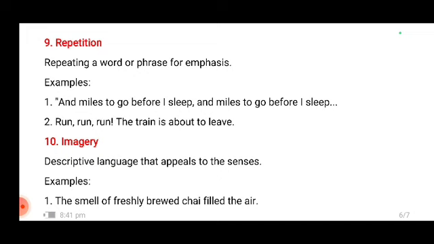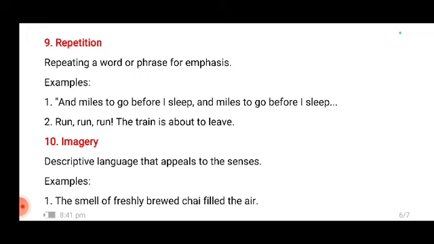Next is repetition. Repetition is when we use a word or phrase for emphasis, to create a good effect. And miles to go before I sleep, and miles to go before I sleep. So the poet repeats the same sentence, right? To put emphasis, show its importance in the poem or the text. Run, run, run, the train is about to leave. So again, we are showing urgency here, that the train might leave. So whenever the same phrase or word is repeated a number of times, you can identify that this is repetition.